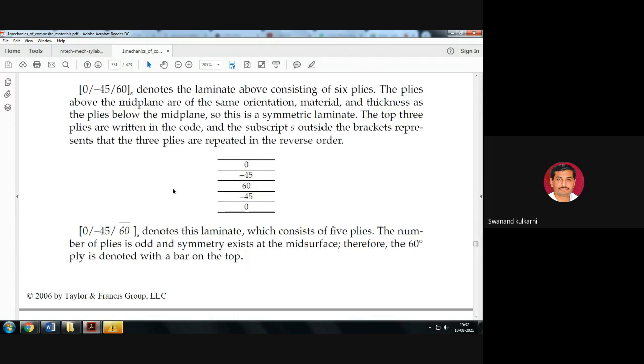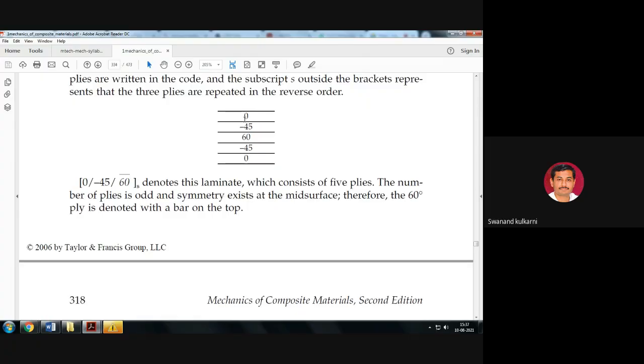Like this, 0 minus 45 60 minus 45 0. So 0 oblique minus 45 oblique 60, and the symmetric of that denotes this laminate which consists of 5 plies. Is it okay? So here we can consider this bar is used at the top.